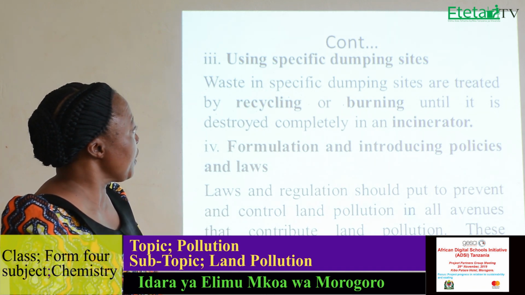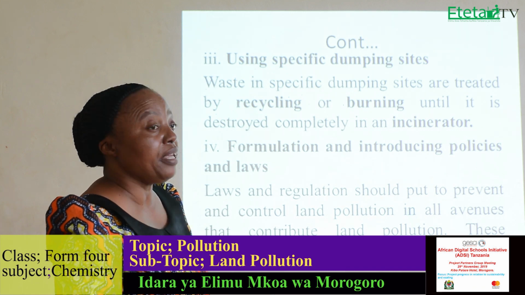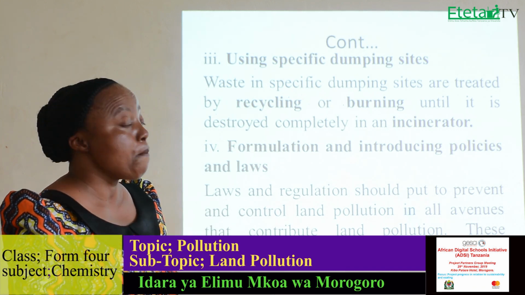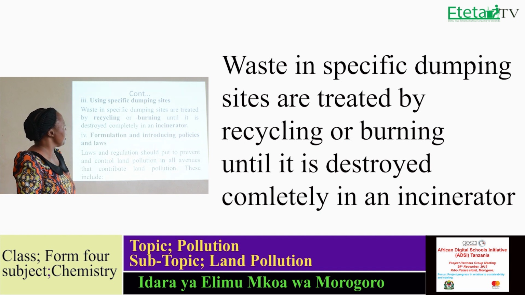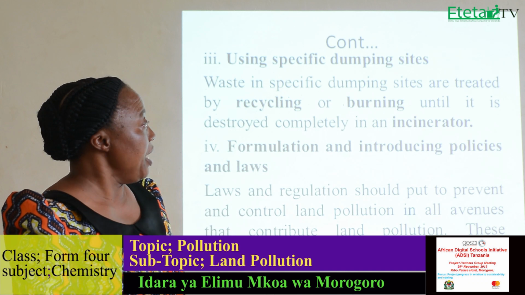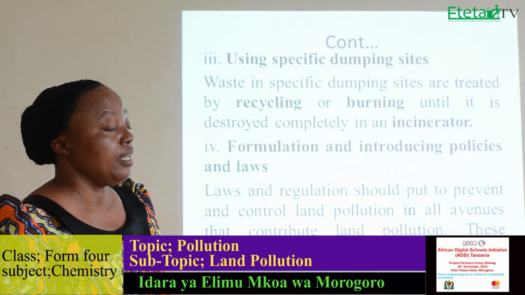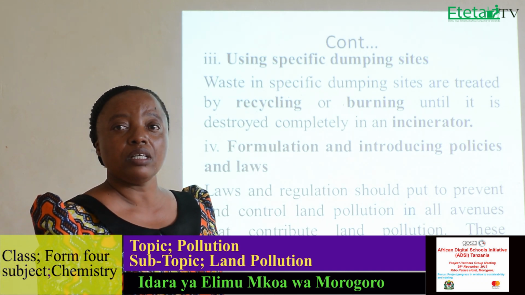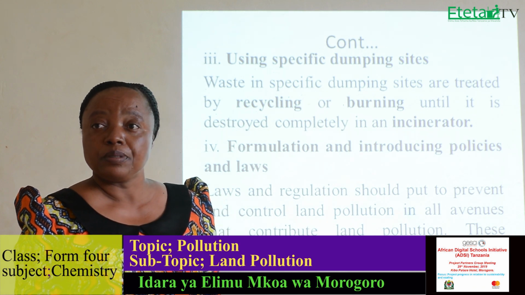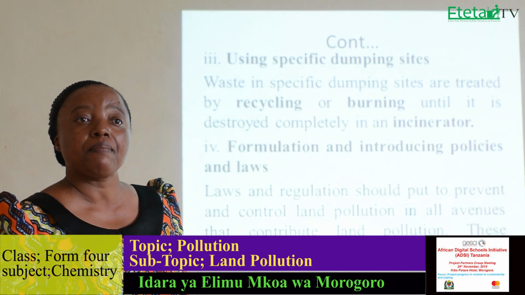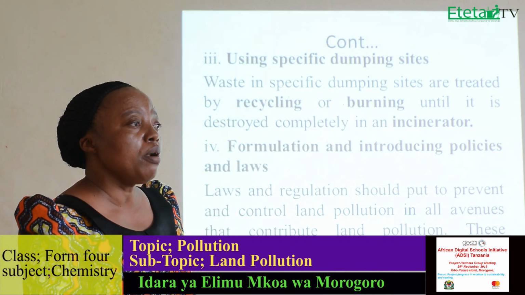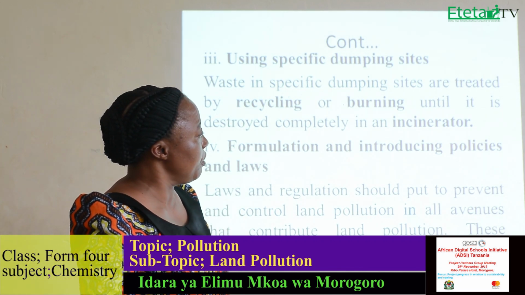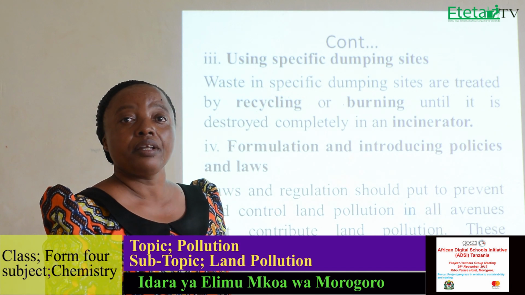Waste in specific dumping sites is treated by recycling or burning. Burning can be done in an incinerator. There is specific equipment for burning the waste material, which is called the incinerator. So the waste materials can be incinerated.